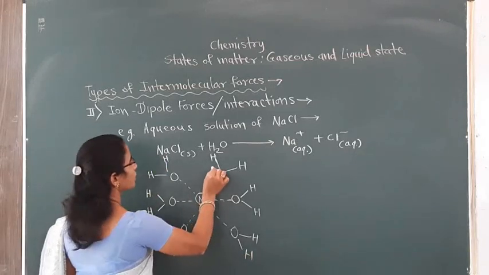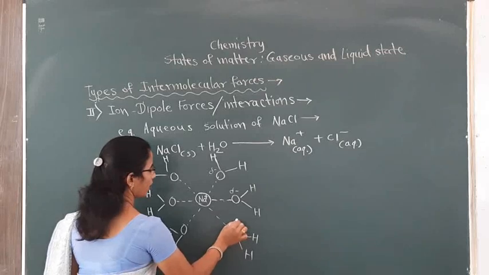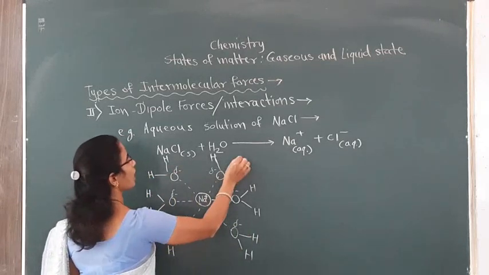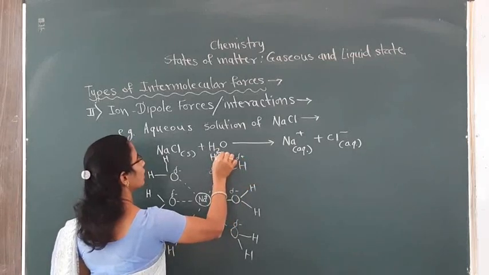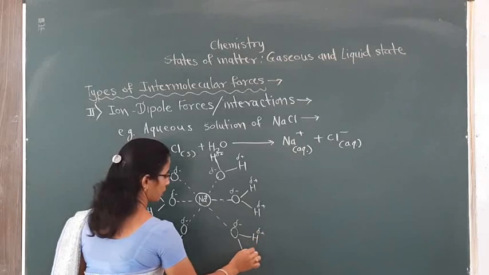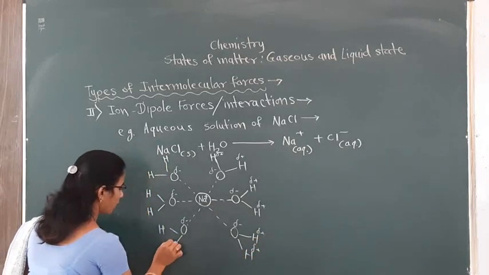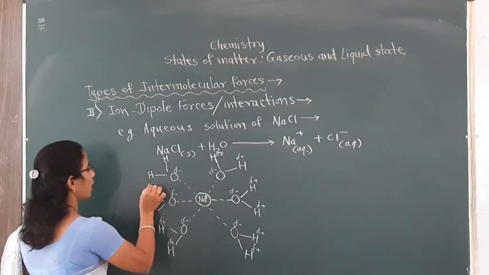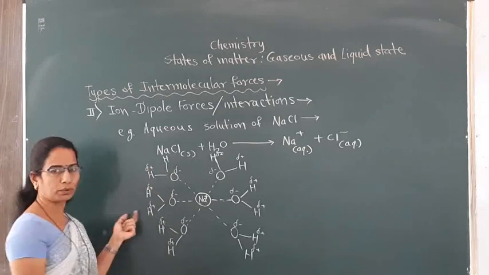Here, in each case, every oxygen atom carries partial negative charge and every hydrogen atom carries partial positive charge. In this manner, Na plus ion is surrounded by 6 water molecules.